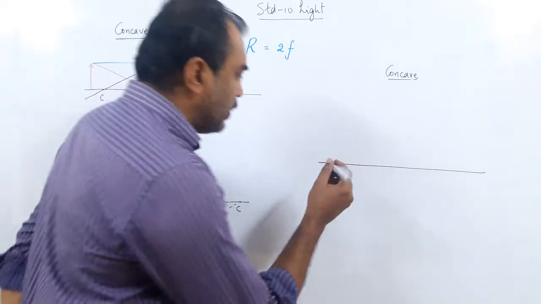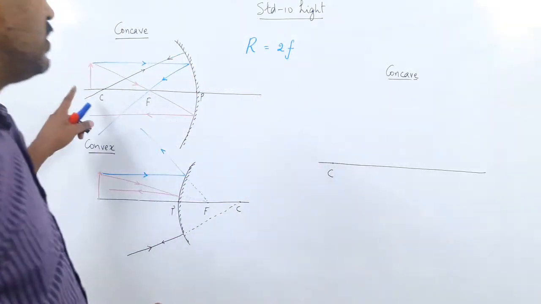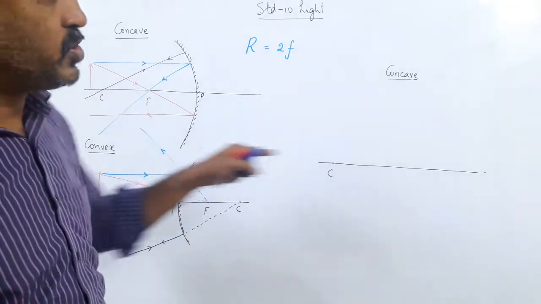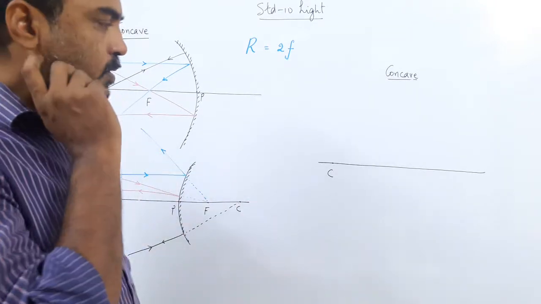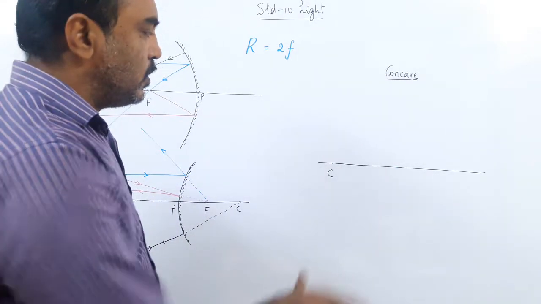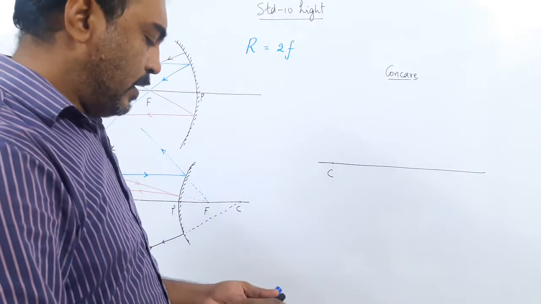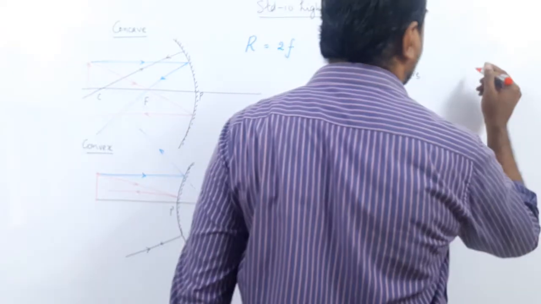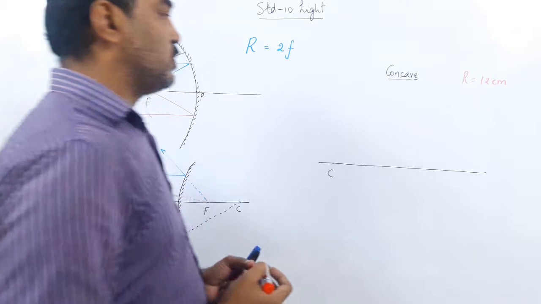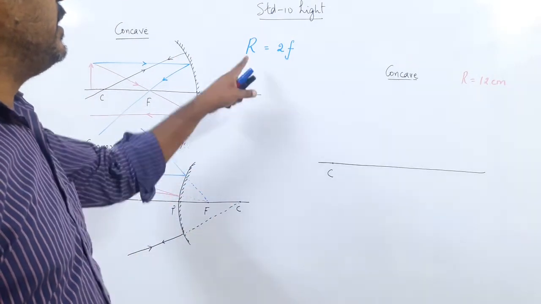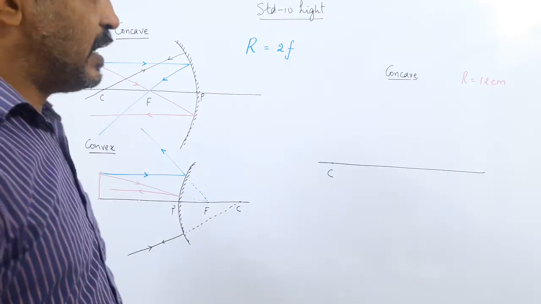Okay, take a point somewhere and call it C, the center of curvature C. This is the technique. Draw a straight line, take a point C. Now, with the help of your rounder, you can draw a small arc of whichever radius you want. Let us take, for this case, the radius to be 12 centimeter. So see again, if the radius is 12 centimeter, then the focal length will be 6 centimeter, halfway.